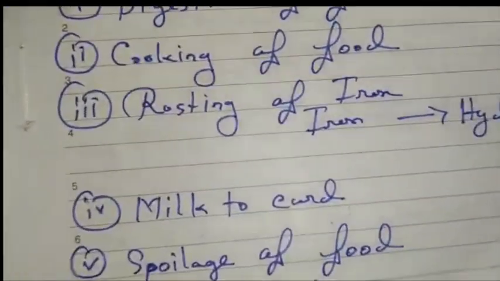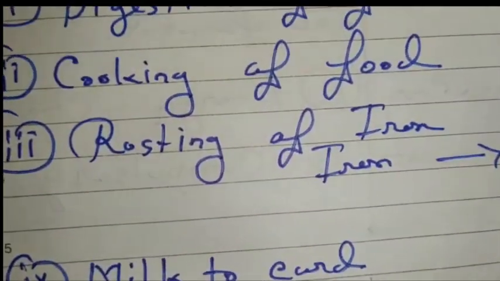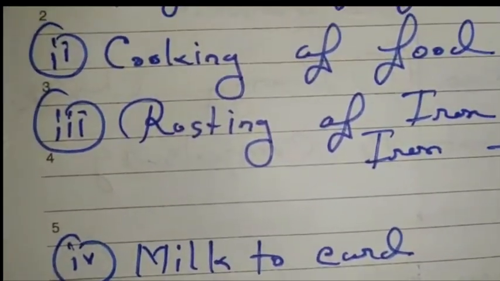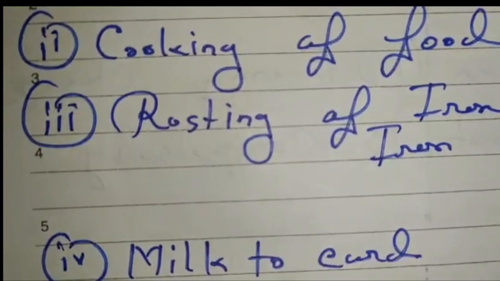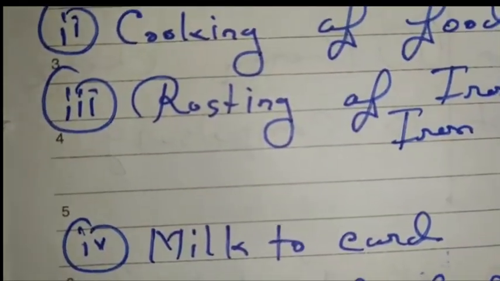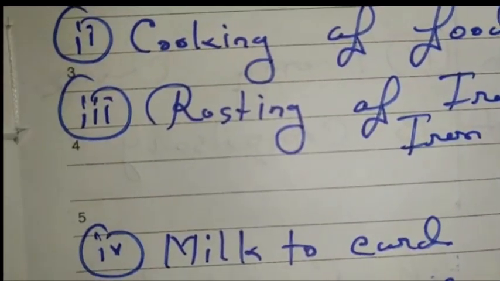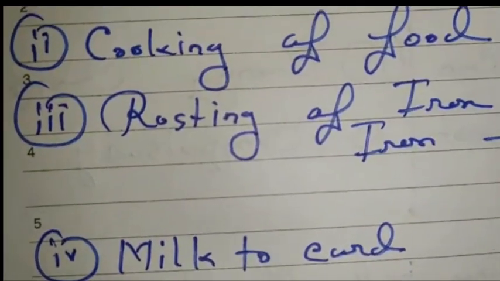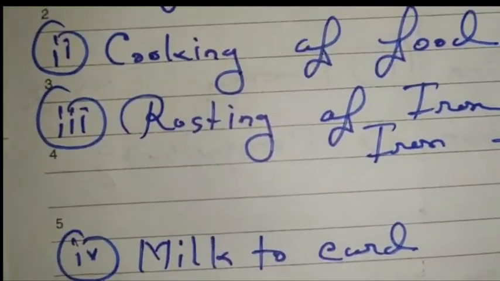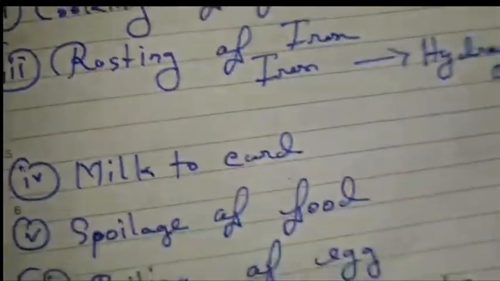Now the next one, milk to curd. Milk and curd are completely different from each other. So we can say that milk to curd is a chemical change, and from the curd we cannot get back the milk. Their taste is also different from each other.